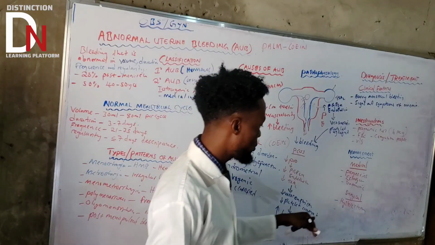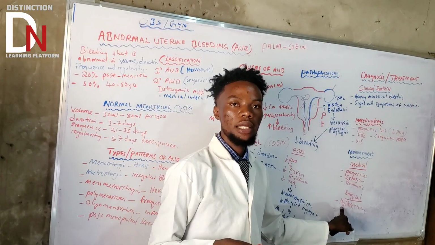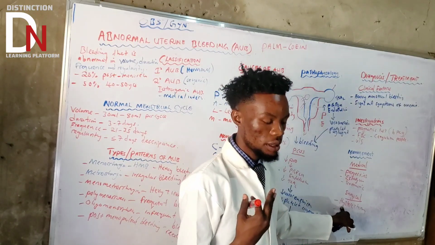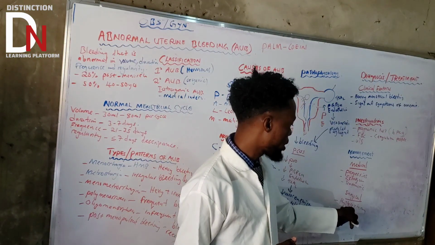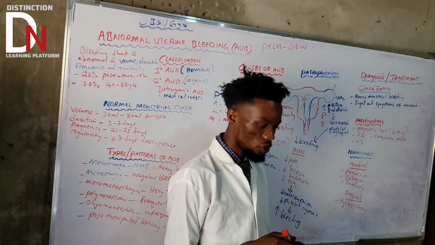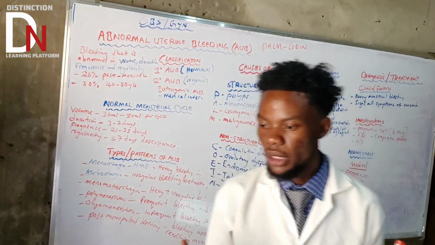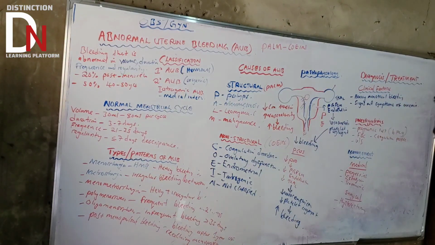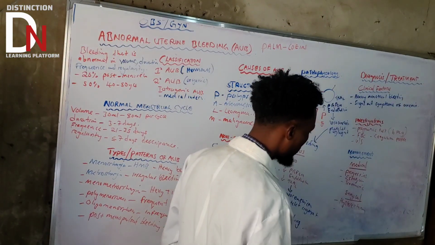But this is recommended when a patient doesn't have plans for future children, because if you do a total hysterectomy, you are not going to be able to have children. So you need to consider the fertility of that person.